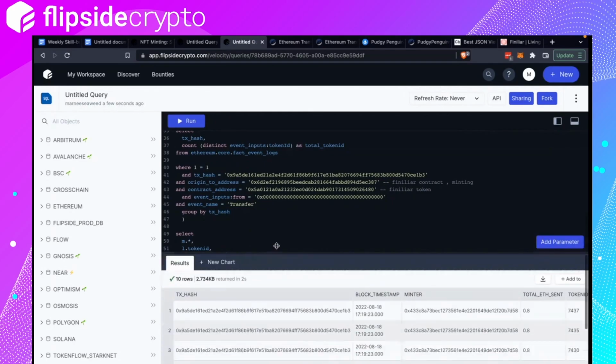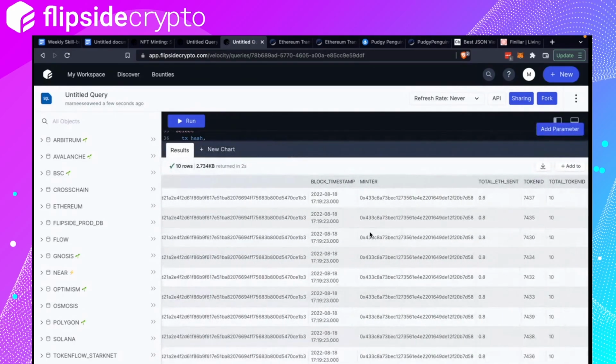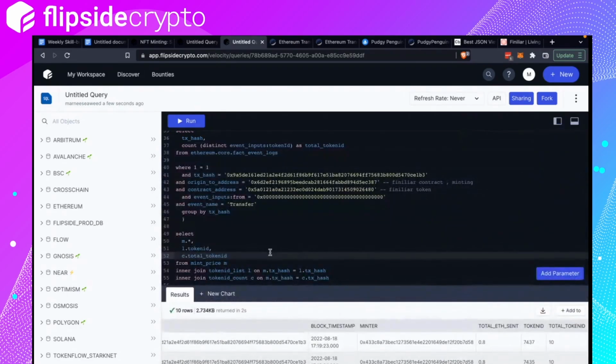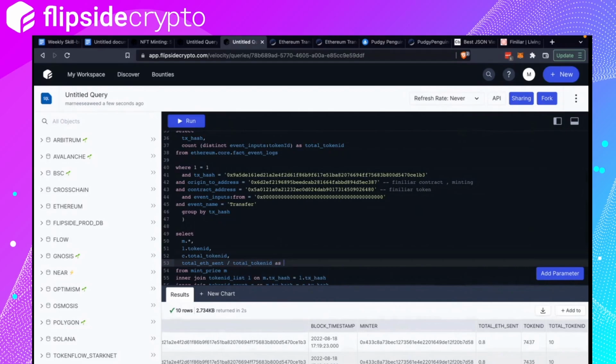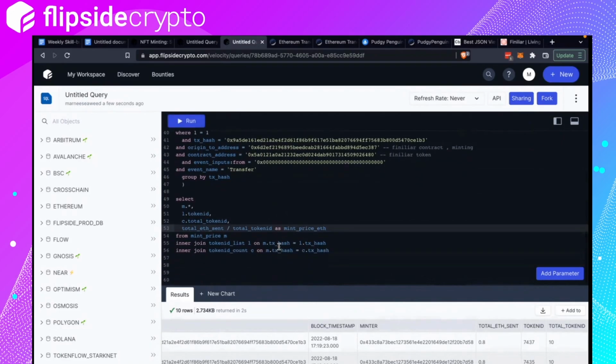Okay, nice. So recall we pasted our transaction where there were 10 NFTs minted. And so you see here they sent 0.8 ETH. We need to divide by the number of NFTs to get the mint price. So I'm going to create a new column that says total ETH sent divided by total token ID as mint price ETH. Yeah, I think that should be it.